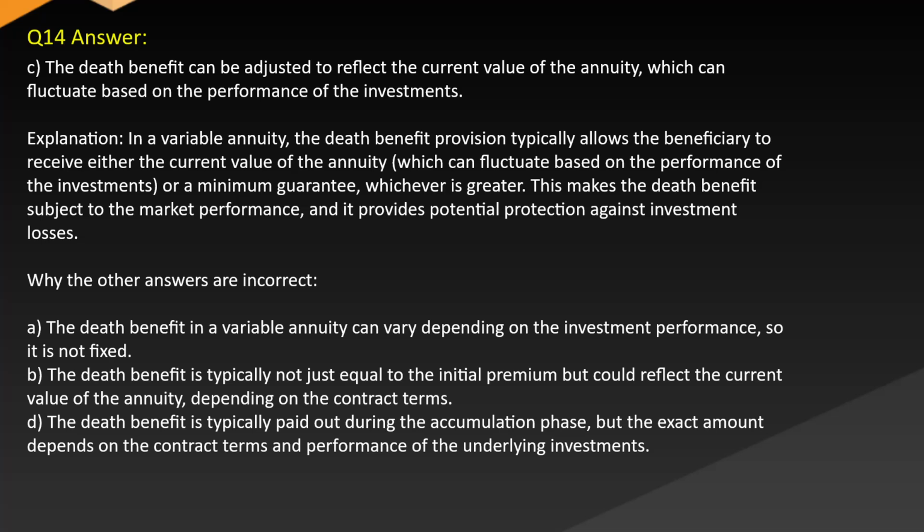While the other answers are incorrect, A. The death benefit in a variable annuity can vary depending on the investment performance, so it is not fixed. B. The death benefit is typically not just equal to the initial premium, but could reflect the current value of the annuity, depending on the contract terms. D. The death benefit is typically paid out during the accumulation phase, but the exact amount depends on the contract terms and performance of the underlying investments.